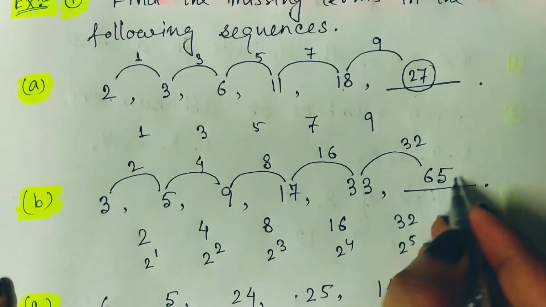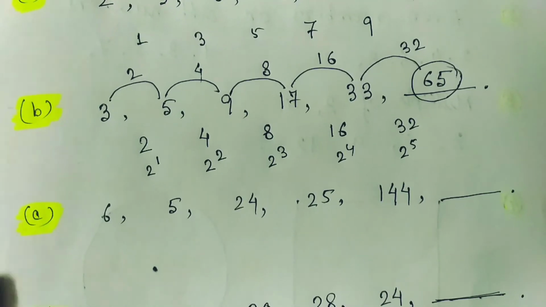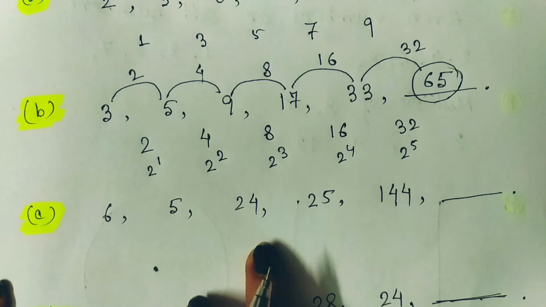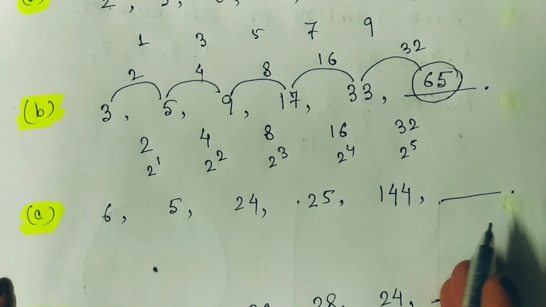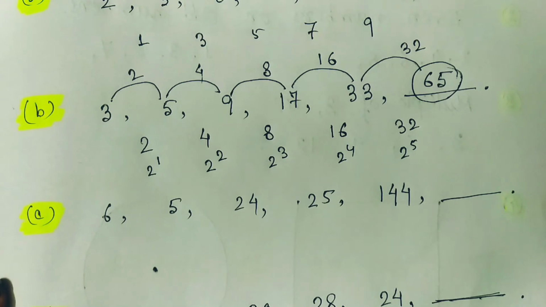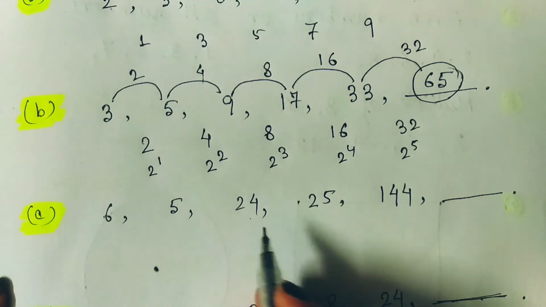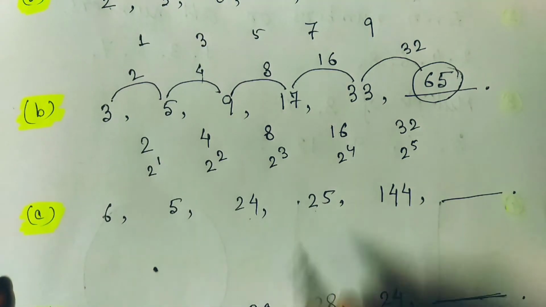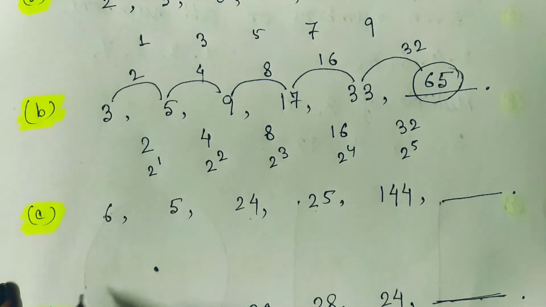I hope you understand. The next one is 6, 5, 24, 25, 144. What should be the next? Oh my god, which type of series is this? Here the gap is 1, then a different gap, then again 1. So what to do? Observe the sequence again very carefully.